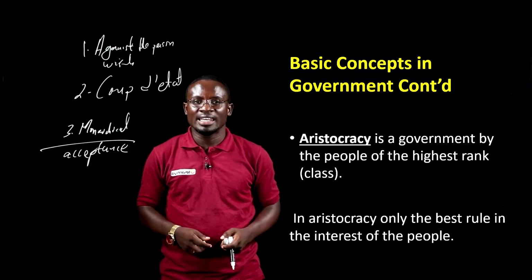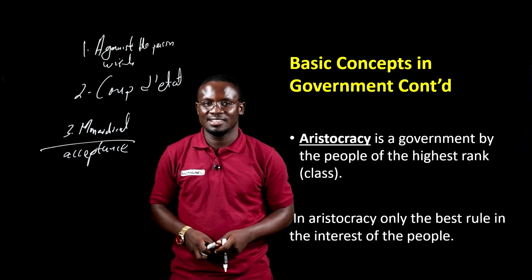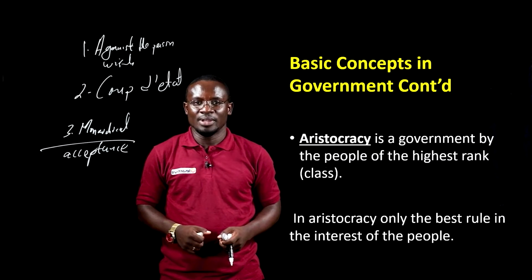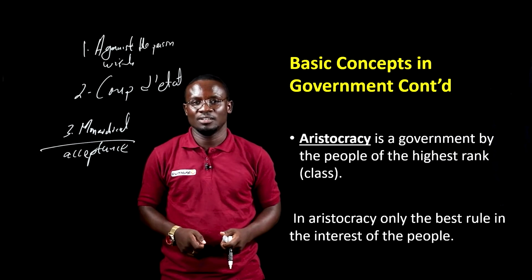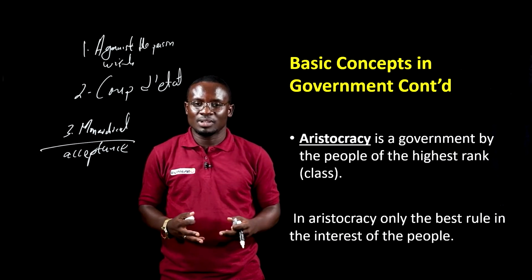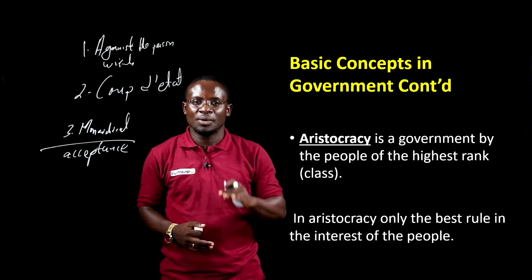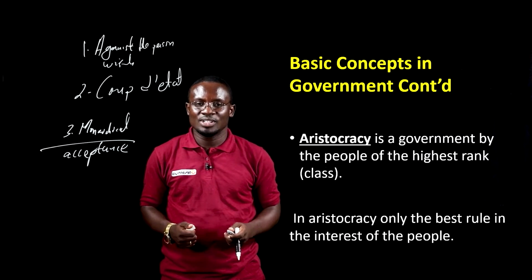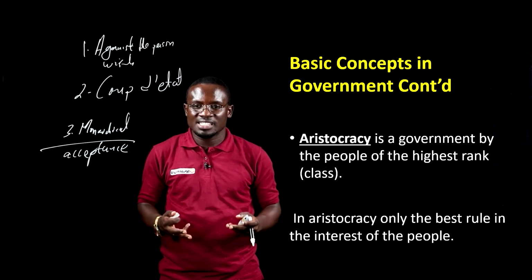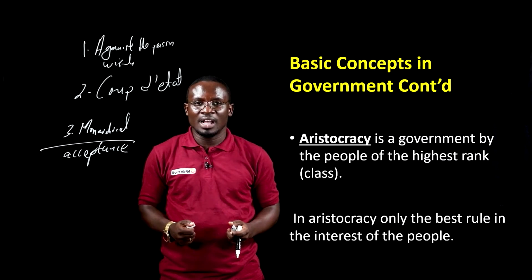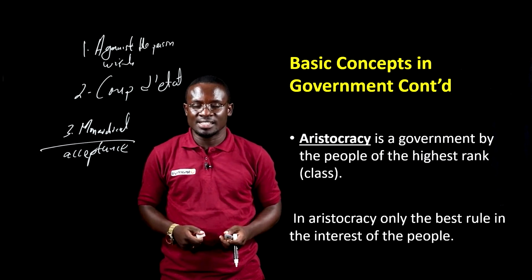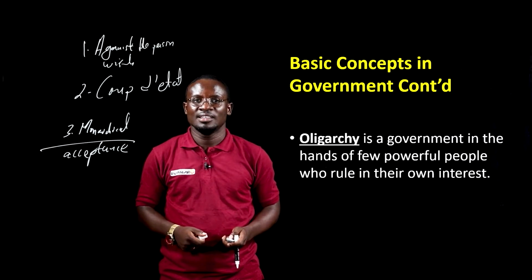Now the next one is aristocracy. And you can get the word aristocrat. We are talking about a government by the highest class or by the highest rank. That is the aristocrats. Sometimes in some countries, the elite, the people with a high status, are known as the aristocrats. So when you have a system of government where these people are the ones ruling, then it's known as aristocracy.